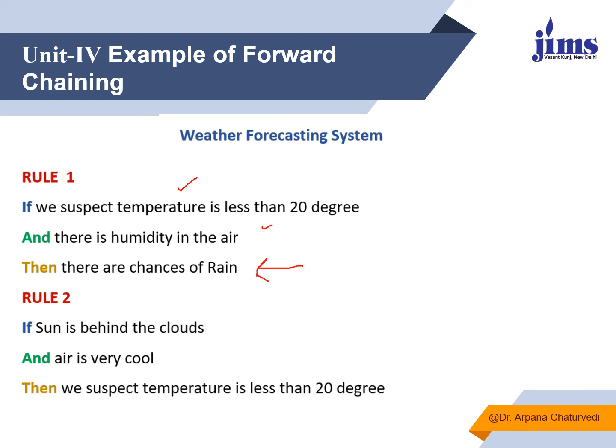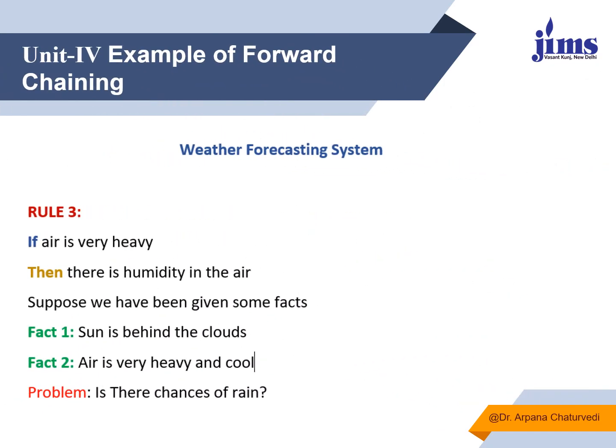Now rule 2 says, if the sun is behind the clouds and the air is very cool, then we suspect the temperature is less than 20 degrees. Again, if these two facts are true, then we can reach this particular conclusion. These are the rules which are given, related to the weather forecasting system. Now move further. There's rule 3 which says, if the air is very heavy, then there is humidity in the air. So if this fact is true, then this conclusion will be true.